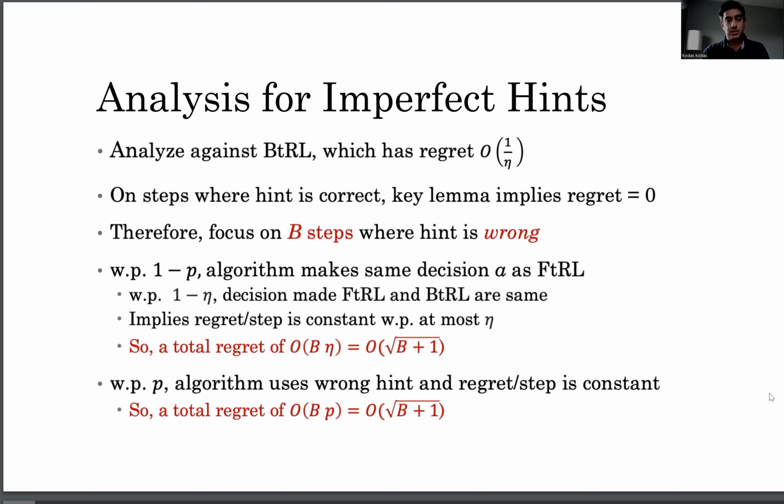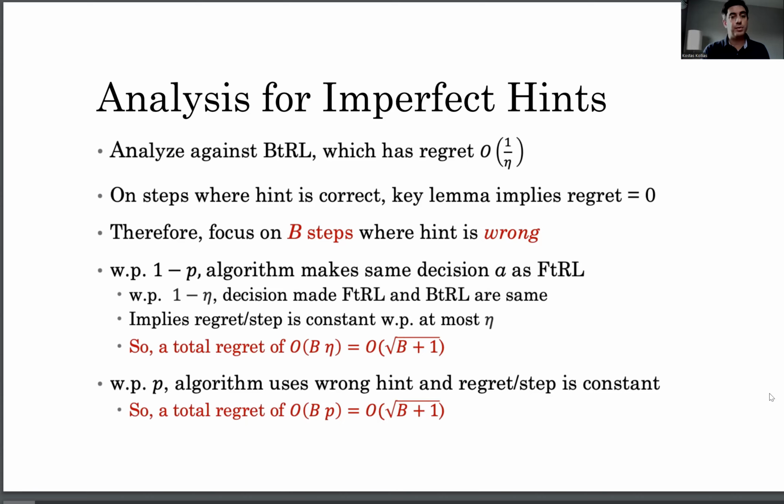And we have two cases. The first one is with probability 1 minus p, where we make the same decision as follow the regularized leader. And we look at two subcases. With probability 1 minus eta, the decision to follow the regularized leader is the same as be the regularized leader, so no additional regret is incurred. With the remaining probability eta, we have a regret per time step that is constant. So we get a total regret of order b times eta, which with the choices of our parameters is square root of b plus 1.